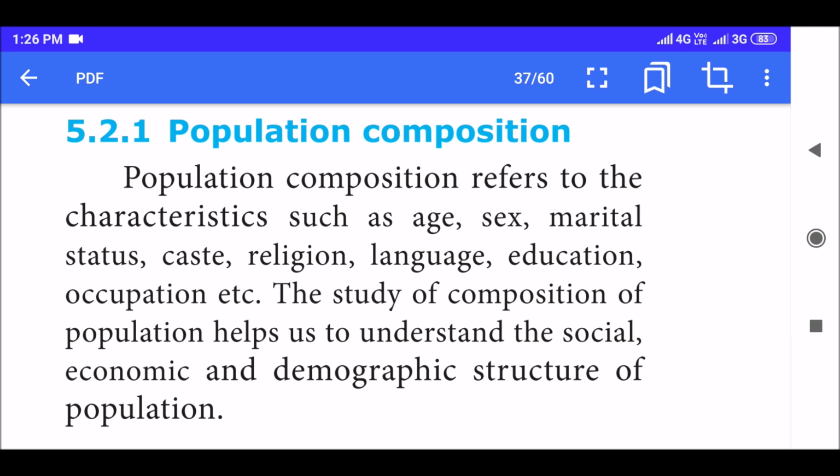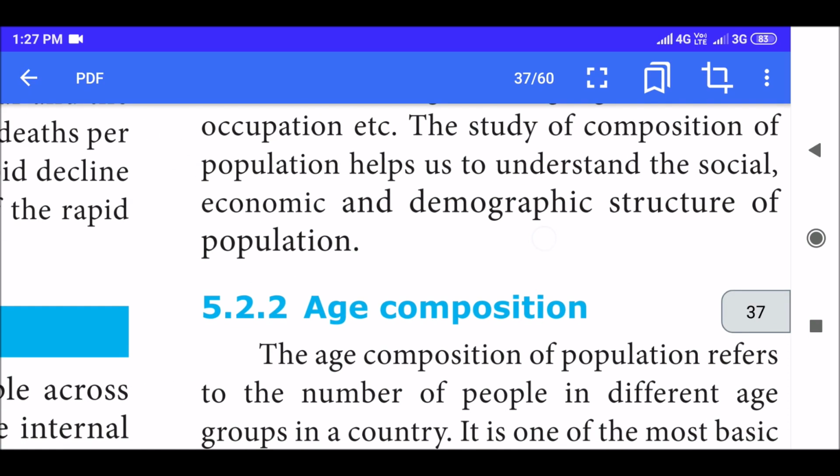Population composition. Population composition refers to the characteristics such as age, sex, marital status, caste, religion, language, education, occupation, etc. So the population composition will be whether they are male or female, and their age, the marital status, how many youths are living, how many old people are living. So like this, they'll be differentiating, right? The study of composition of population helps us to understand the social, economic, and demographic structure of population.